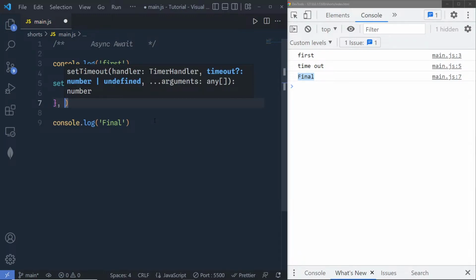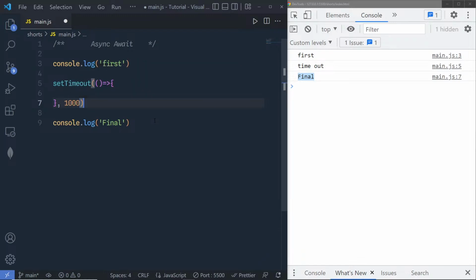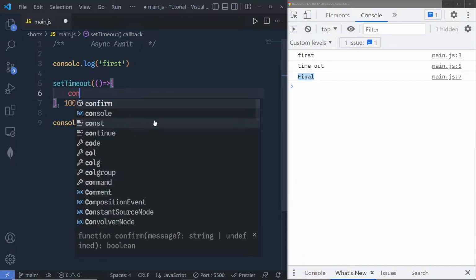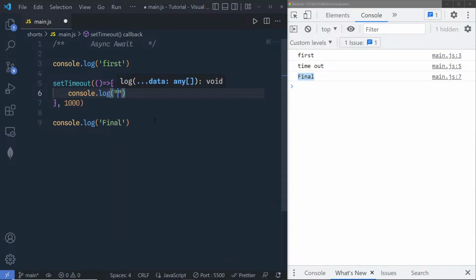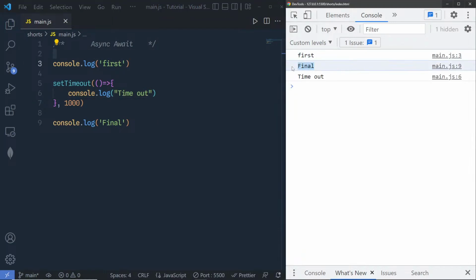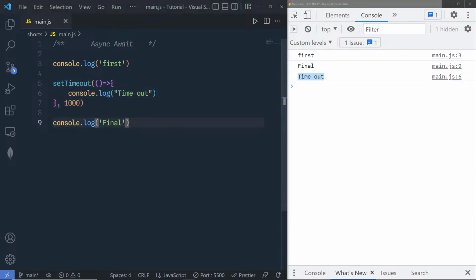If I specify 1000 to mimic a 1 second delay, and then console.log a message timeout, and save the changes, you will see I'm going to get the first and the final console messages right away. But after 1 second, I'm going to get this timeout. This is because I added some delay to this console.log message.